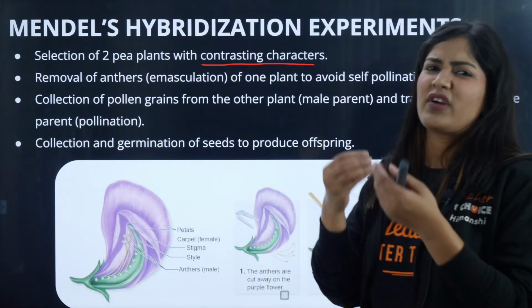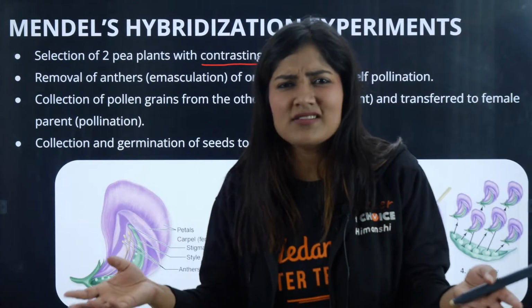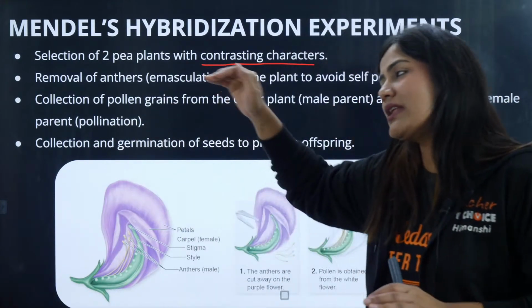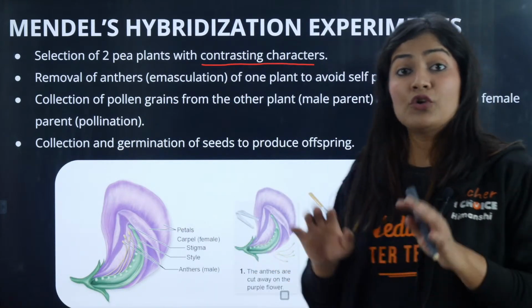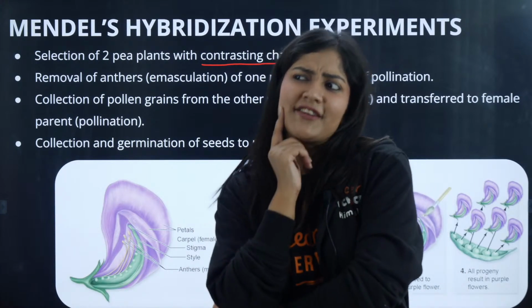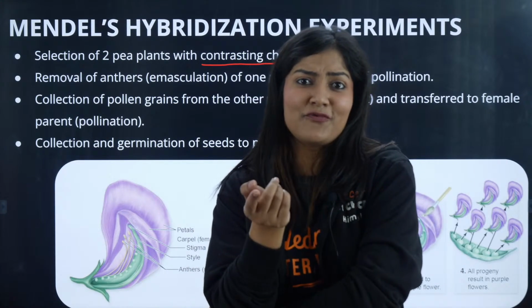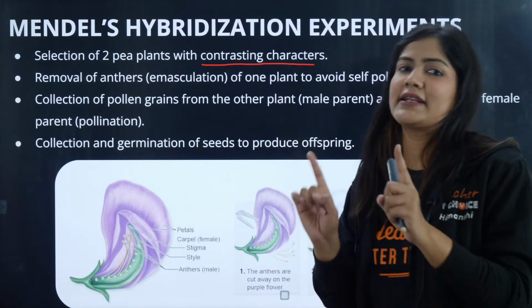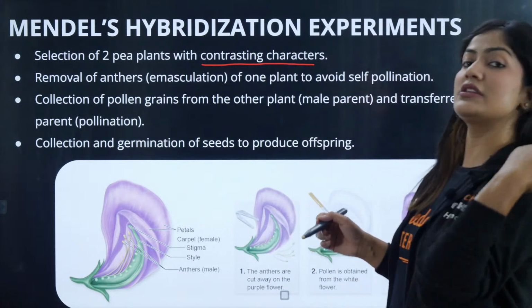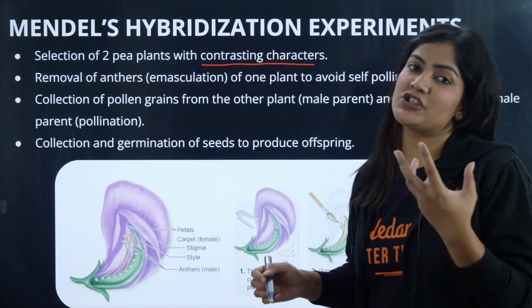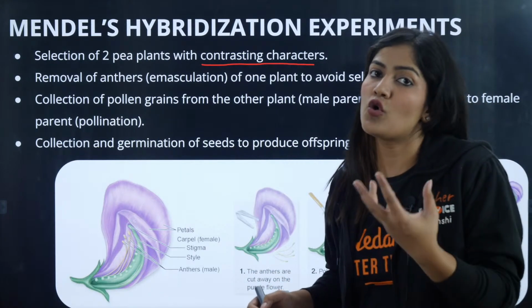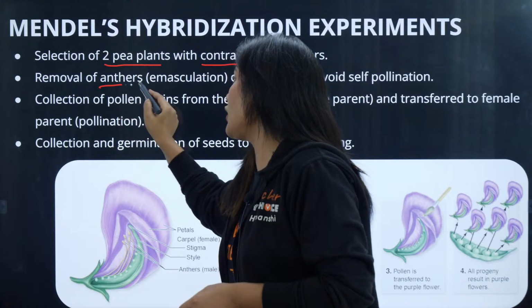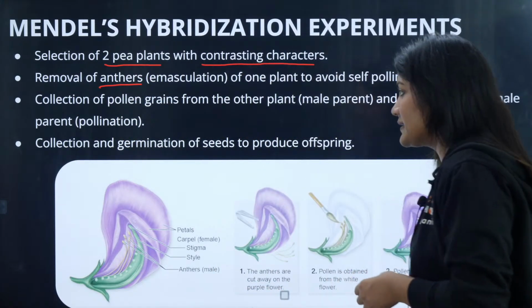It doesn't matter what kind of seeds are present, what kind of flowers are present, what is the flower position, nothing matters. What matters is only the plant height. If I'm going to look after the flower color, whether the flower color is violet or white, this is what matters. Nothing else matters. Only one character at a time, right? And he was using the pure breeding plant, which means that they were going to have the homozygous condition. So two pea plants were selected. Removal of the anthers, emasculation, and the bagging technique was done.